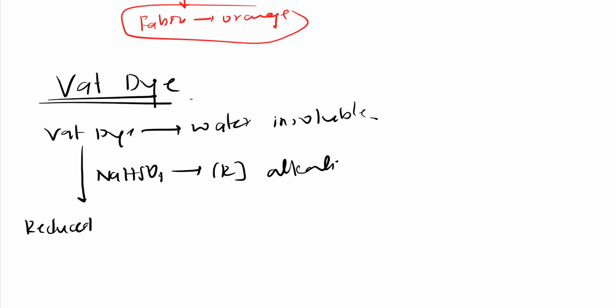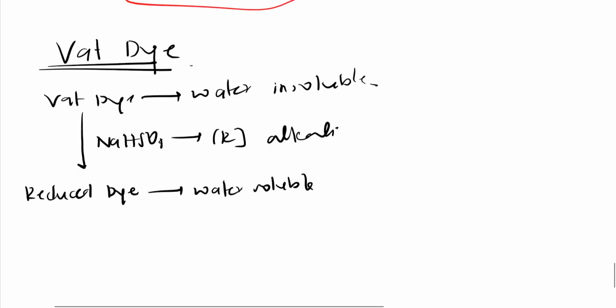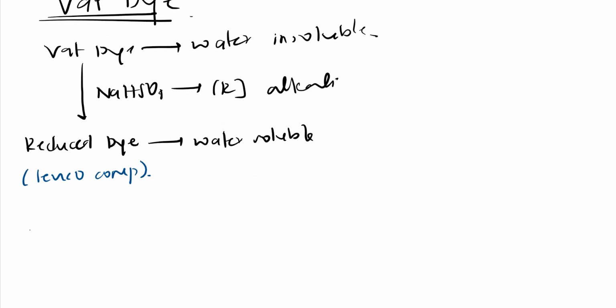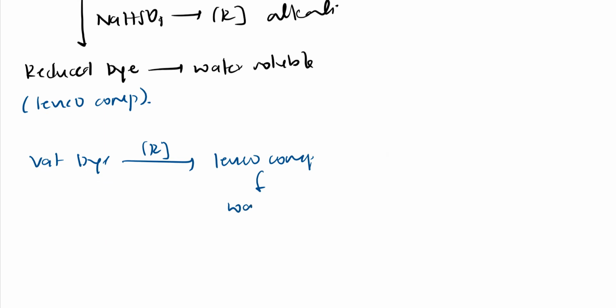This reduced dye is water soluble. It has one more name, that is leuco compound. This thing you need to remember. So first we reduce the vat dye using alkaline sodium bisulfite, and it is converted to the leuco compound, which is water soluble.